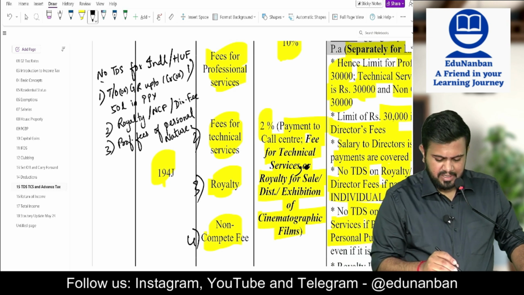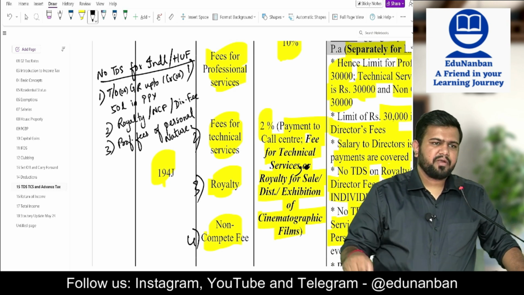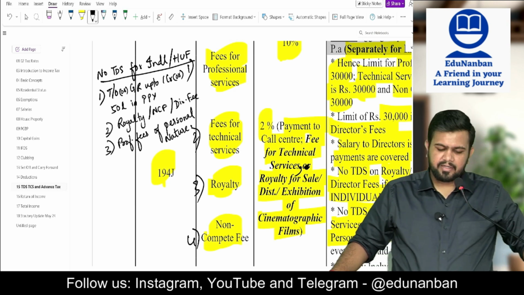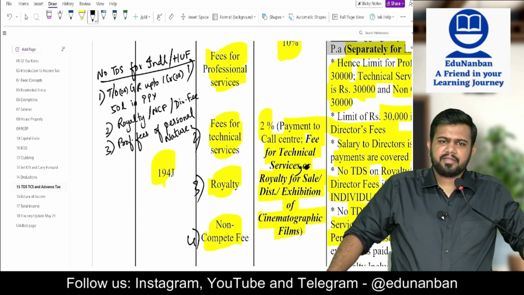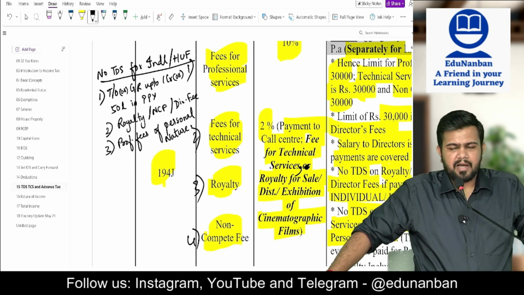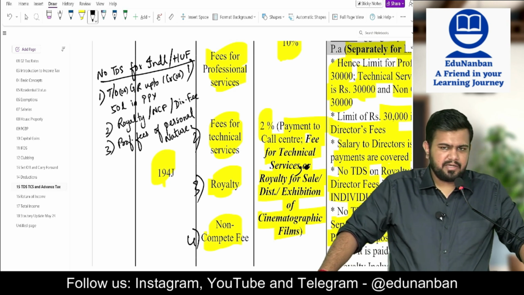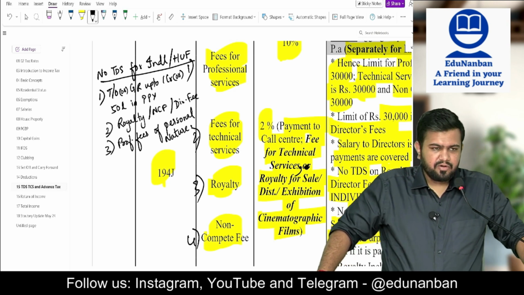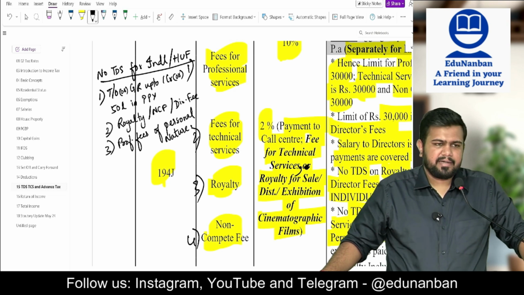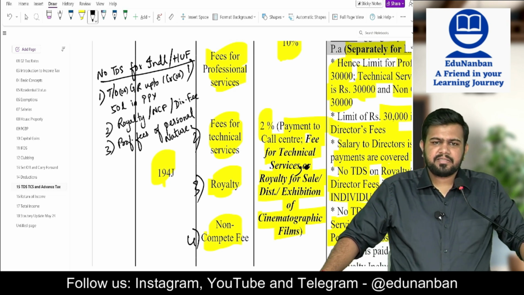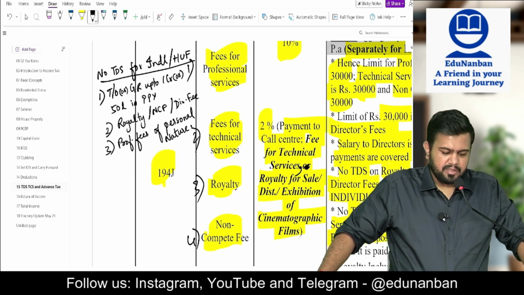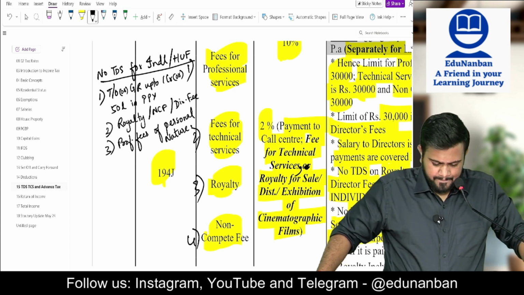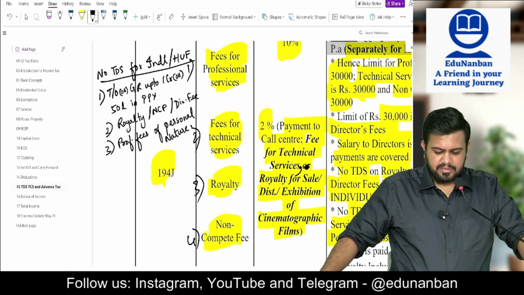So in these 3 cases, individual or HUF need not deduct TDS. What are the 3 cases? If the turnover or gross receipts of the individual in the preceding previous year is up to 1 crore or 50 lakhs, they need not deduct TDS. Then if it is a royalty, non-compete fees or director fee, they need not deduct TDS. And if professional fees is for personal nature, they need not deduct the TDS.